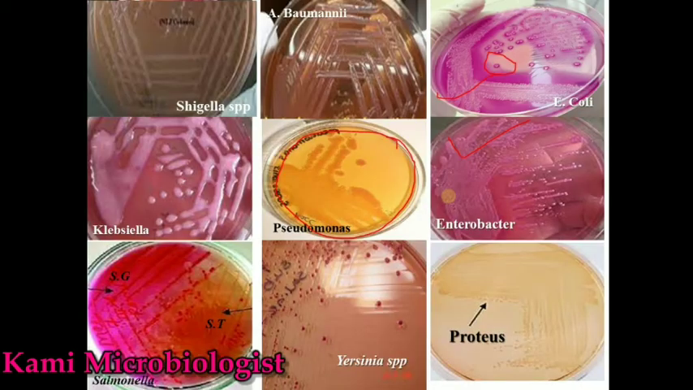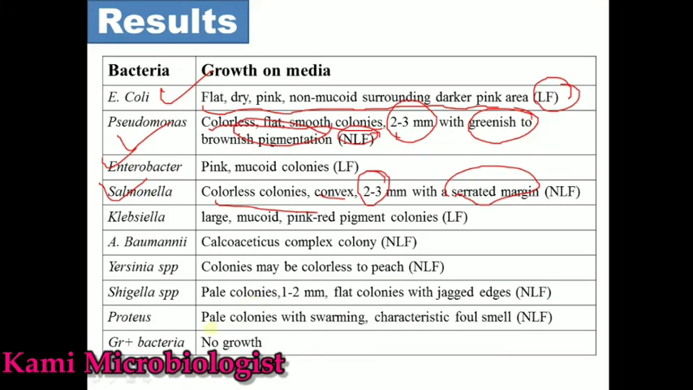Now let me show the diagram. This one, as we can see, is Salmonella gallinarum. This pinkish one is Salmonella gallinarum, and these, as you can see, are Salmonella typhimurium. So Salmonella gallinarum shows pink colonies, which means lactose fermenting, and Salmonella typhimurium shows yellowish colonies, which means non-lactose fermenting bacteria.